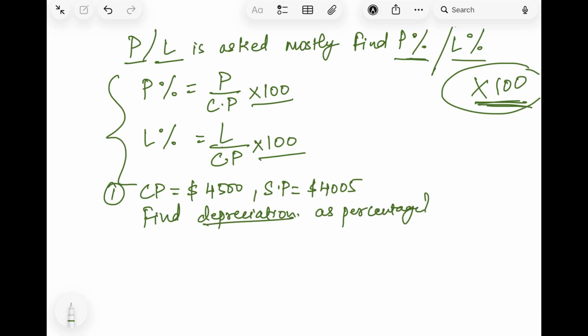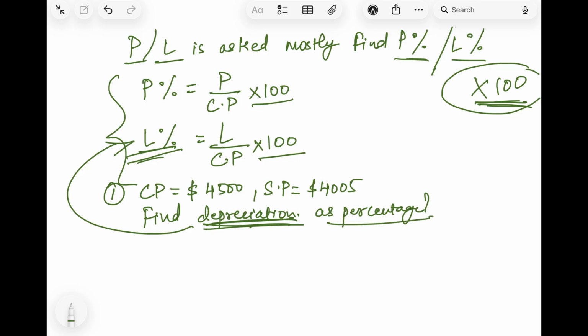What is depreciation? Something depreciating means it is decreasing. Decreasing means loss. The value of something which is becoming less over a period of time, that means depreciation. That is the meaning of the word depreciation. That also means loss. So we have to find the loss as a percentage, not only loss.